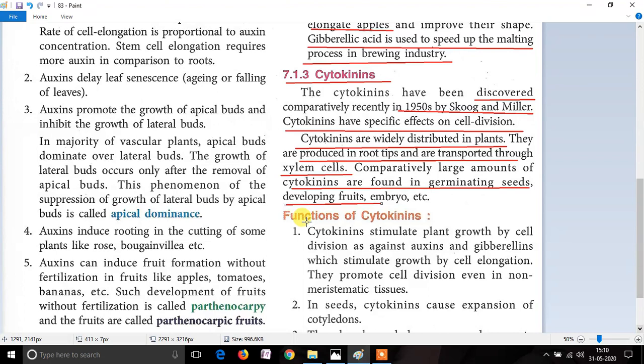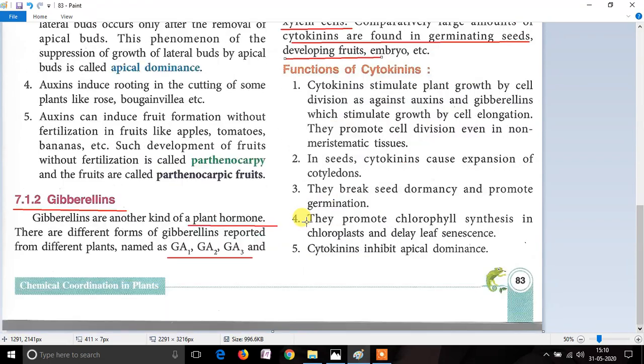Now we are going to discuss the function of cytokinins. As we have already discussed, cytokinin is responsible for cell division. Unlike auxins and gibberellins, which were responsible for the growth of cell elongation, this cytokinin helps in cell division.